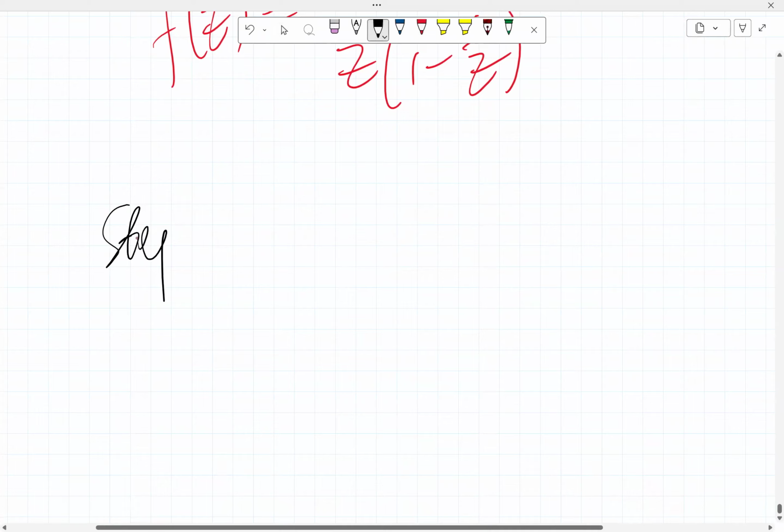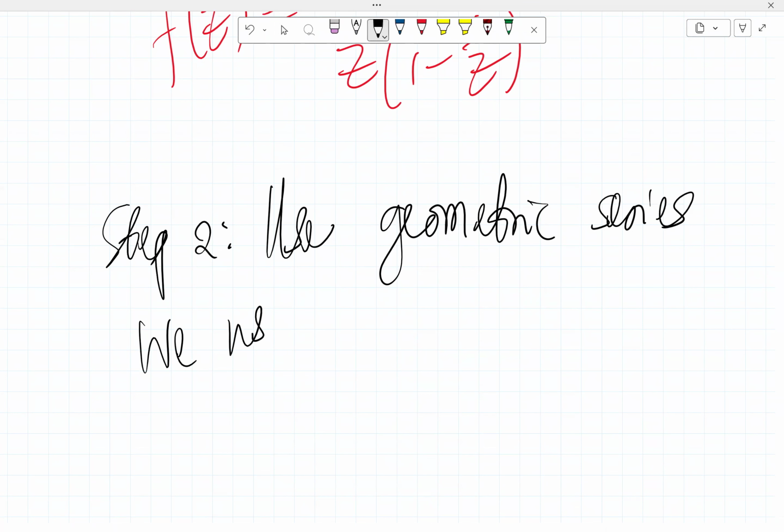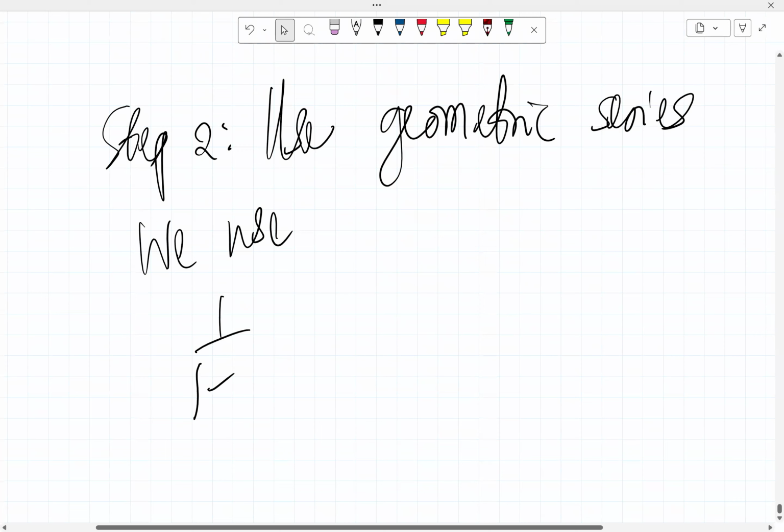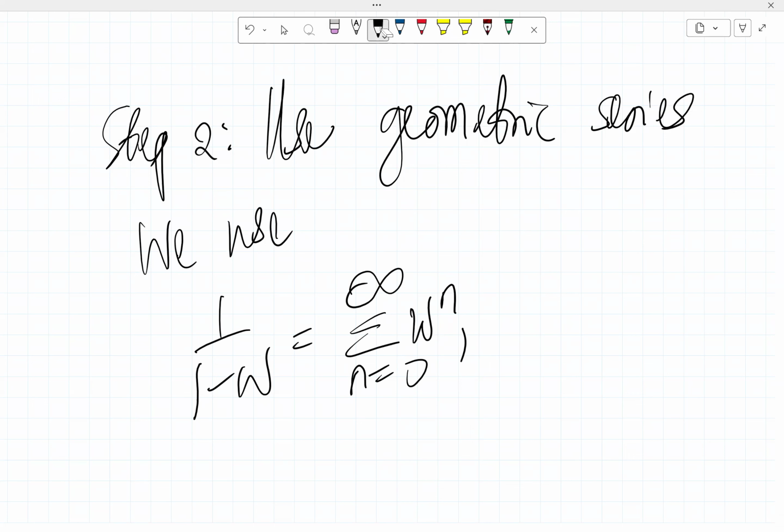And step 2, we want to use geometric series. So here we use 1 over 1 minus w, which is summation from n equals 0 to infinity, w raised to power n, for absolute value of w less than 1.